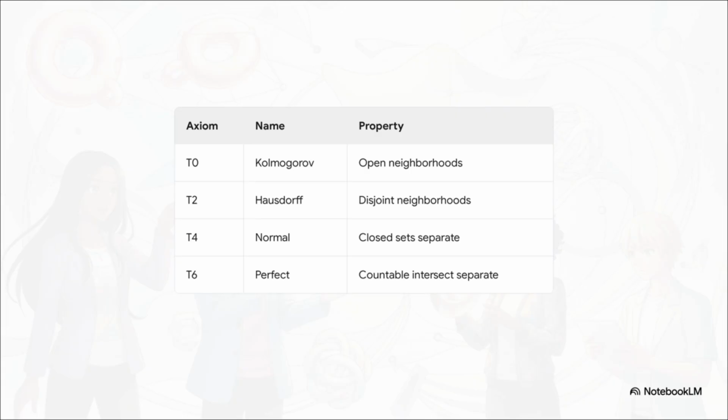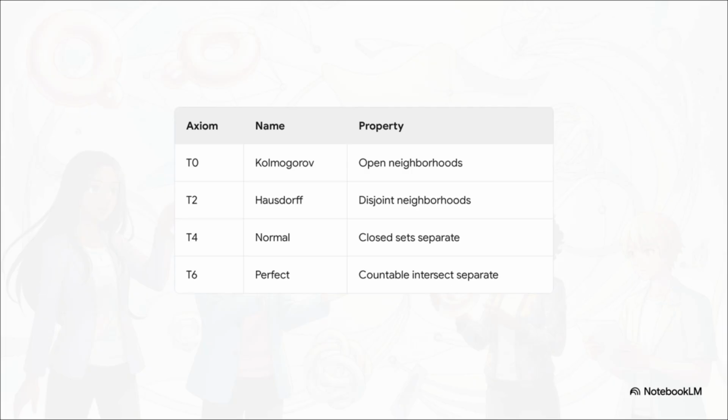Now take a look at how the T0 through T6 separation axioms create a strict hierarchy here. They categorize spaces by their ability to precisely separate points and sets. T0, the homograph axiom, simply asks that at least one point in a pair has an open neighborhood not containing the other. But as we move down the list to T2, the Hausdorff spaces, we demand that distinct points possess completely disjoint open neighborhoods.